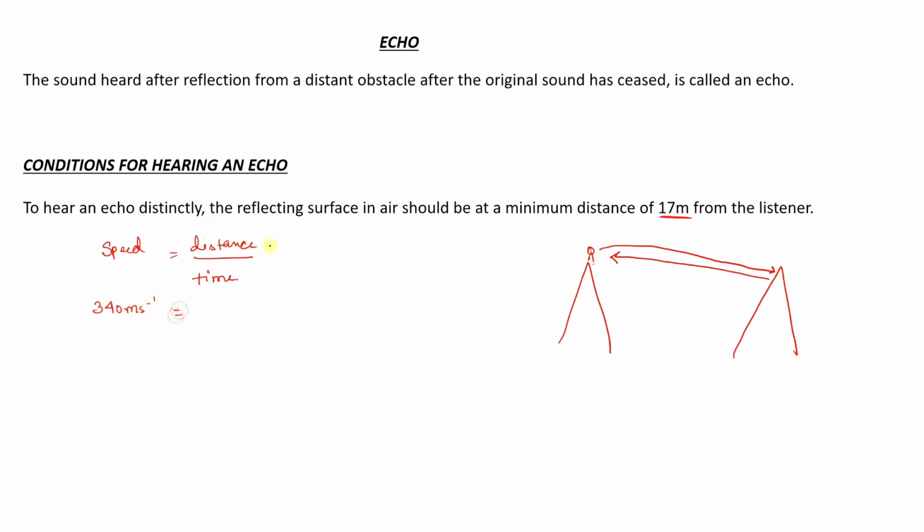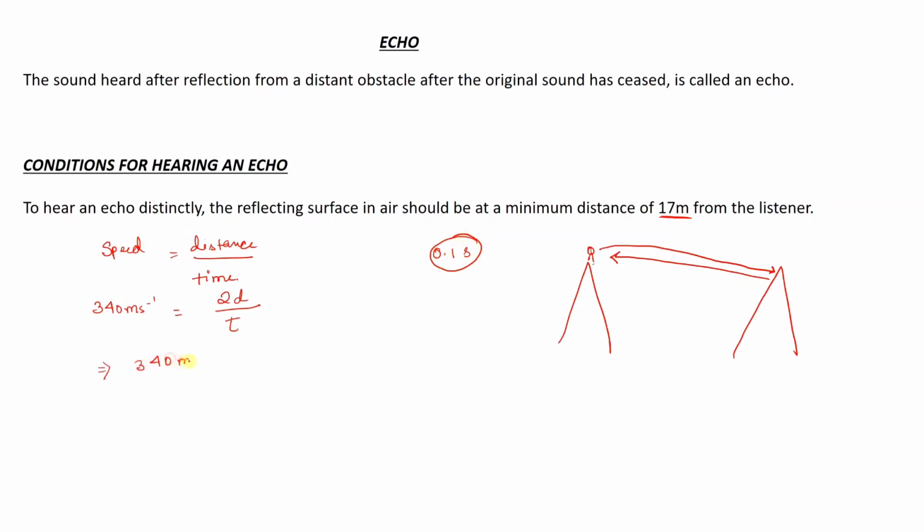Now what is the distance travelled? The sound is travelling twice the distance because it goes to this position and then comes back after reflecting from the surface. So it will become 2d by time t. Next, what will be the value of t? Just keep in mind that for a person to differentiate between two sounds, there must be a difference of 0.1 second. So the time will be 0.1 second.